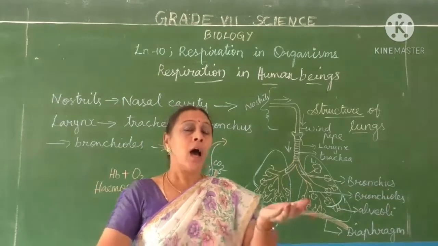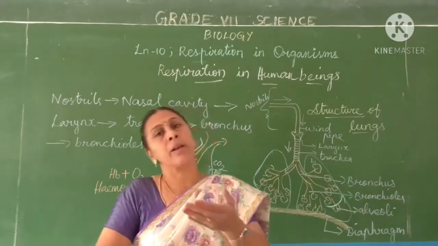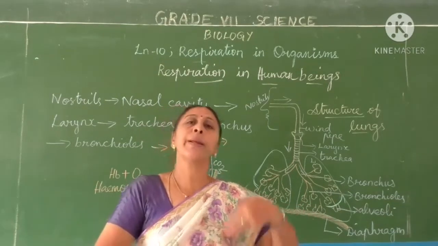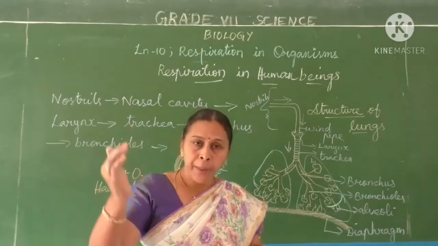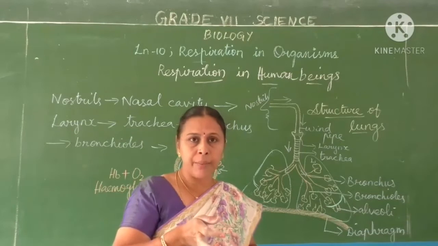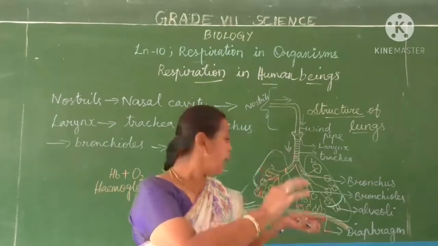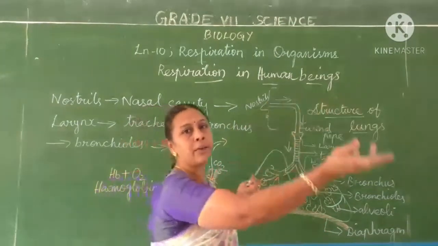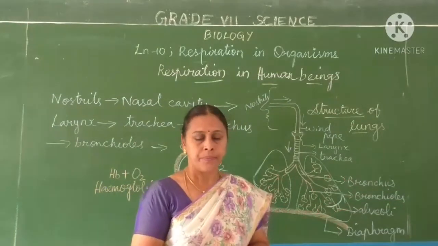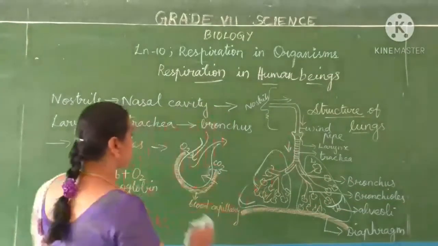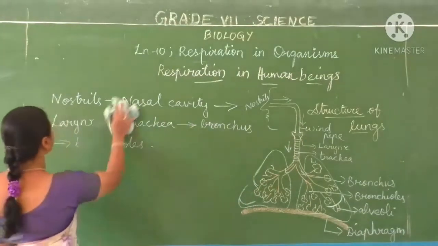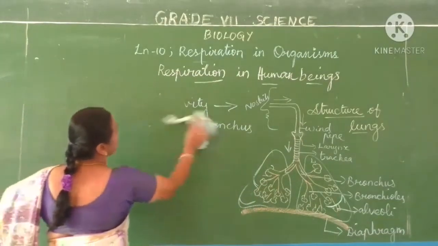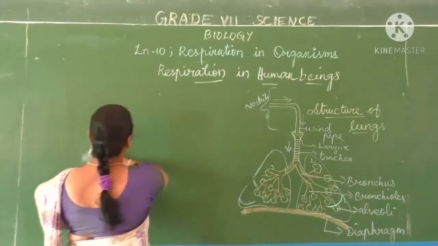That means the oxygen present in the air will be mixed with the blood and taken to all parts. Then from all parts of the body, the carbon dioxide will be carried by the blood, and again it will enter into the alveolus and be sent out. Okay, this is about the exchange of air, how oxygen and carbon dioxide are carried.